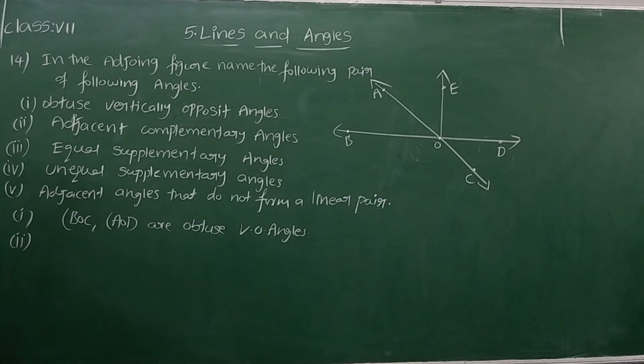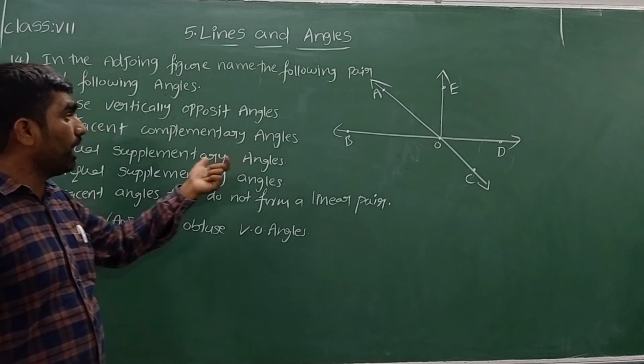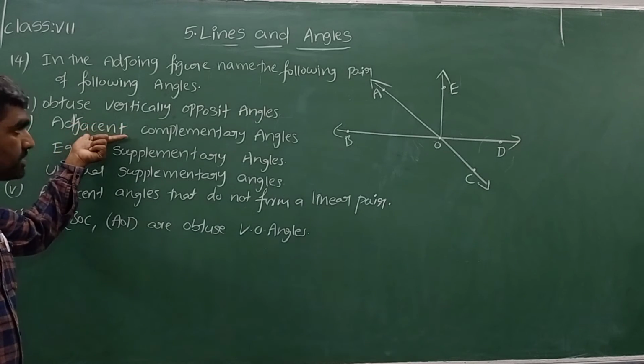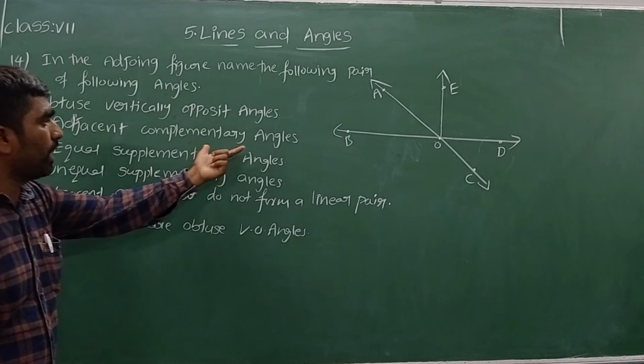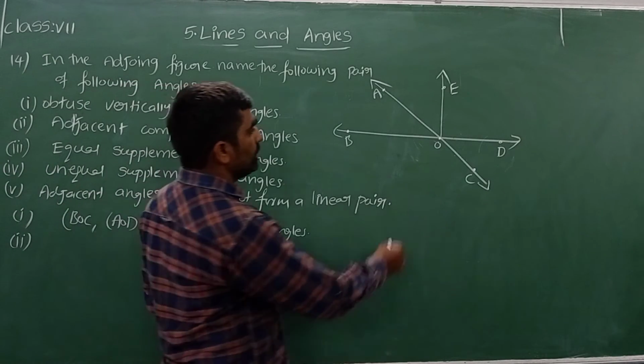Now let's see the second one, adjacent complementary angles. We have to take two angles. Those two angles are adjacent angles, and the sum of those two angles should be complementary, I mean 90 degrees. Now let's see here.